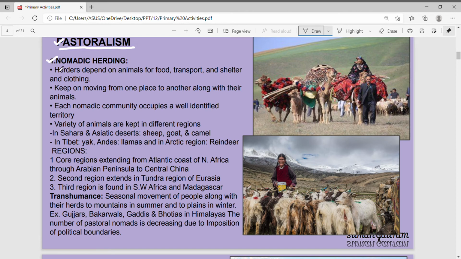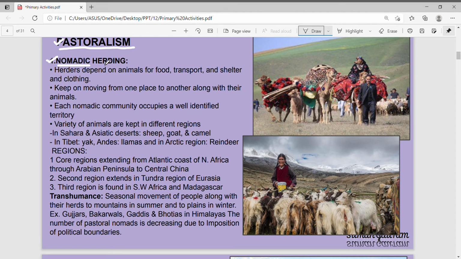The word nomad says when people move with their cattle from one place to another place, it's called nomadic herding. You might have heard the word nomad. There are so many music groups also which are called nomads. I've seen so many people keeping their bio as a nomad, a person who moves from one place to another place. That is called a nomad.